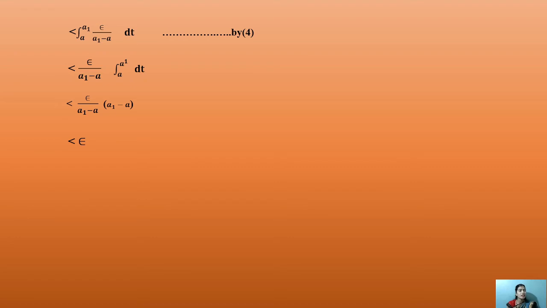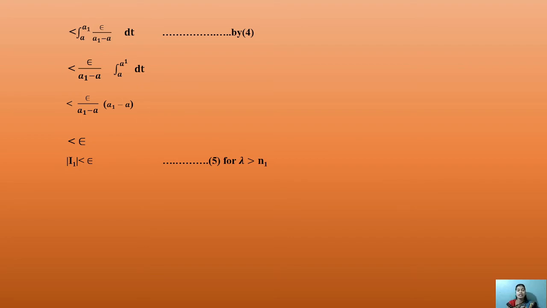How to integrate? This constant will be taken out as a shortcut step, providing ε/(a1 − a). The integration of dt gives only t.